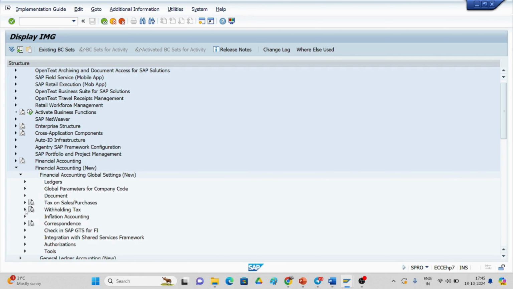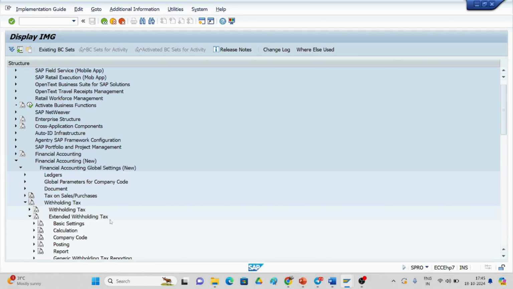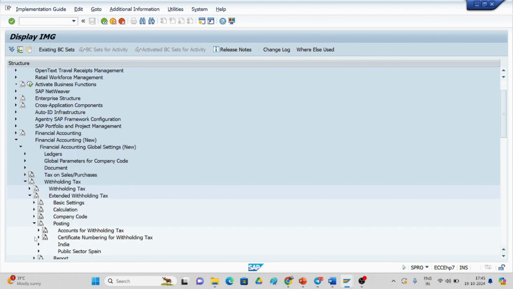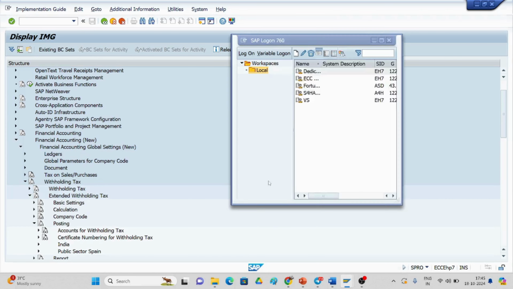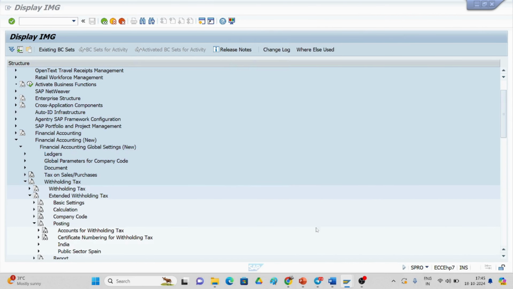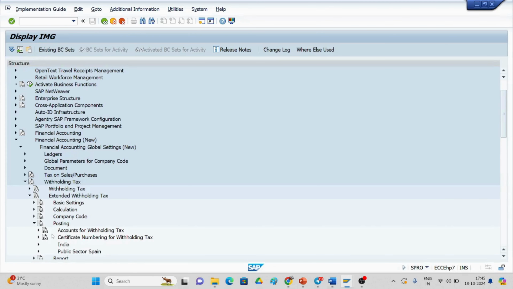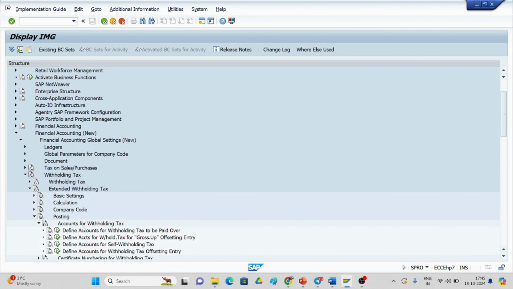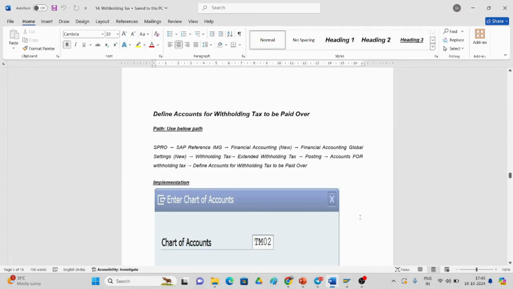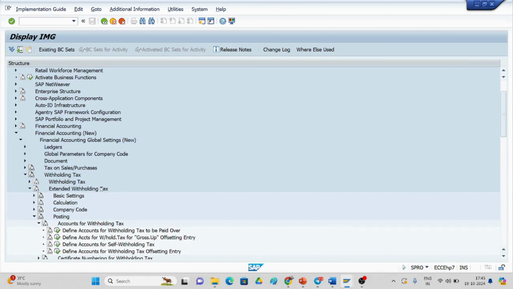If you go here, Withholding Tax and Extended Withholding Tax, if you observe here, we have to go for the posting. Now, if you see here in the document, step by step is there. Posting: Accounts for Withholding Tax. Where is that? Here is the withholding tax, accounts for withholding tax. Define Accounts for Withholding Tax to Be Paid Over. For which account do we have to pay over for the withholding tax code?